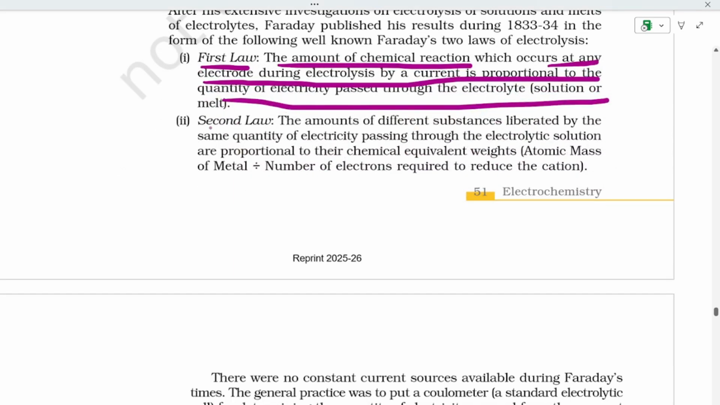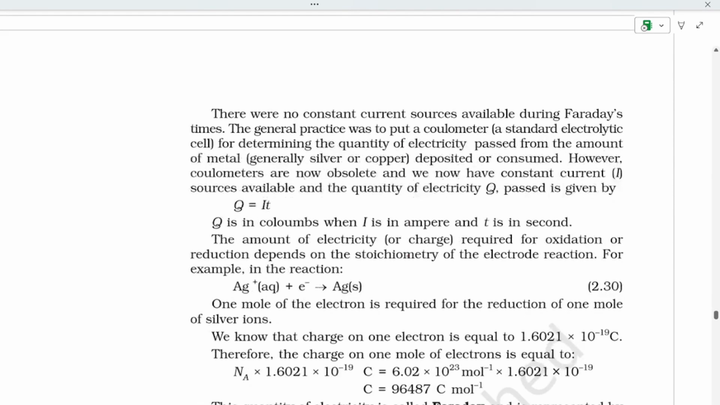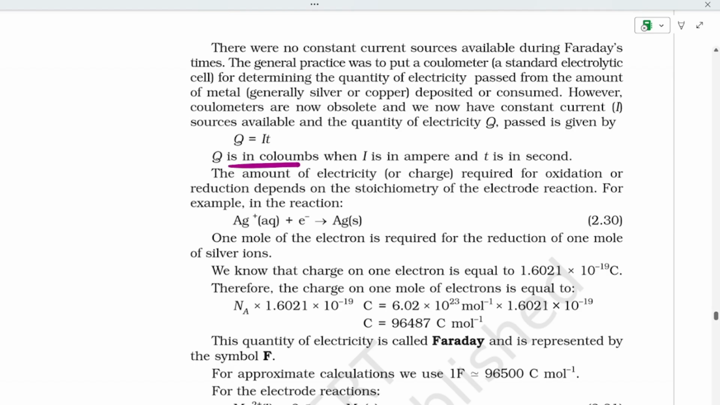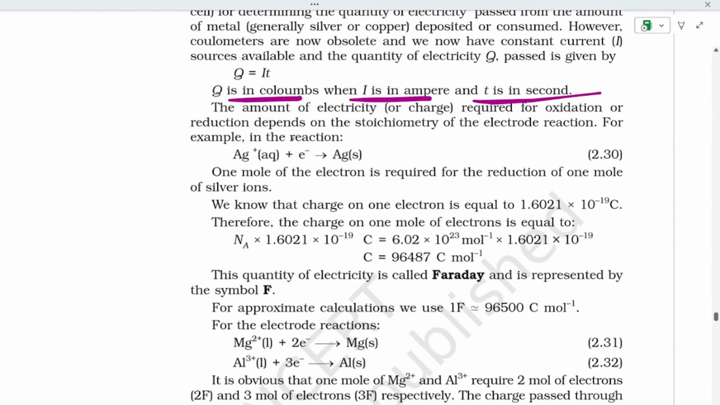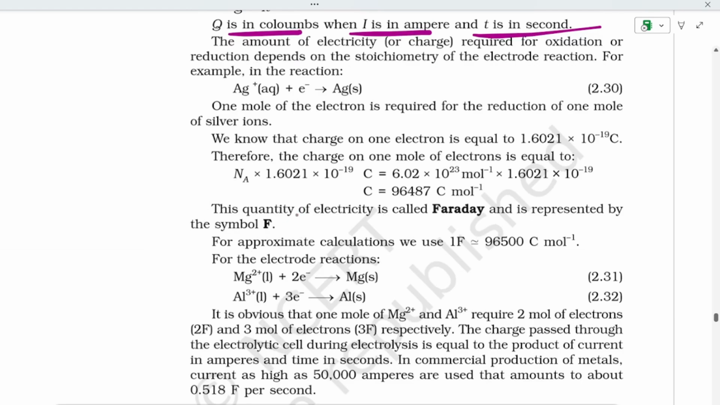And the second law is that the amounts of different substances liberated by the same quantity of electricity passing through the electrolytic solution are proportional to their chemical equivalent, that is the atomic mass of the metal divided by the number of electrons needed to reduce the cation. Here Q is in coulombs, I is in amperes and t is in seconds, because I is current and t is time, as you all know. And the quantity is measured in Faraday, so the symbol is F.